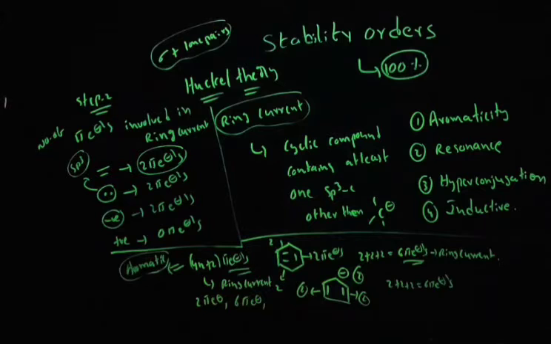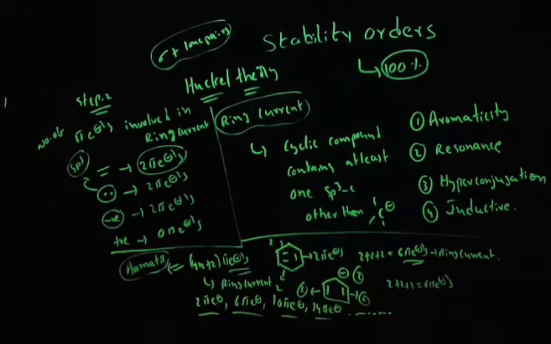For n value 2 you get 10 pi electrons. For n value 3 you get 14 pi electrons, and so on. You can keep going. Any one of these pi electron systems can be present, and the first step is a must. If a compound contains cyclic ring current as well as any one of these pi electron systems, then such a compound is known as an aromatic compound.